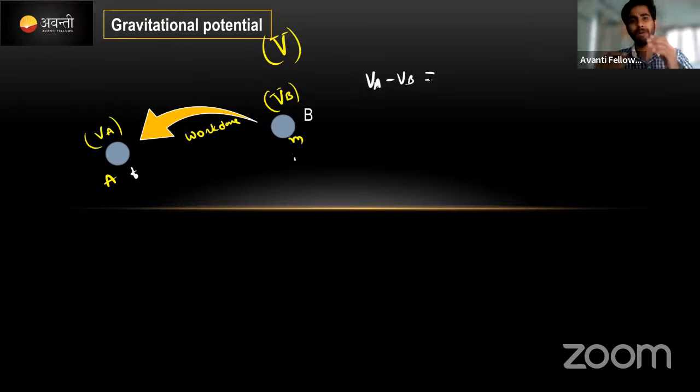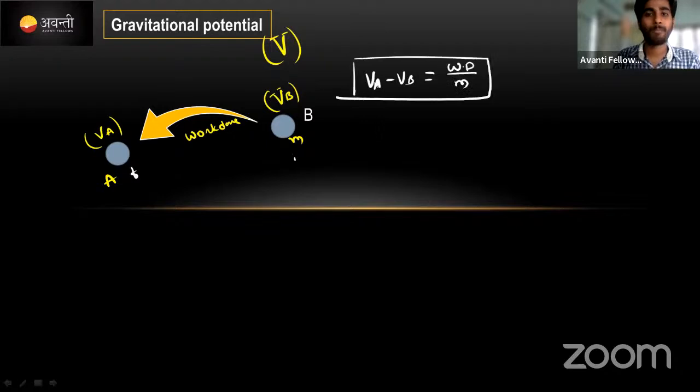If I'm going to bring a particle from one point to another point, if I lift one brick from this position to this position, potential gets created on it, right? What I'm saying is, I took this mass from here to here, and work was done for this mass. We represent this as work done per unit mass. This is actually what we call potential difference.